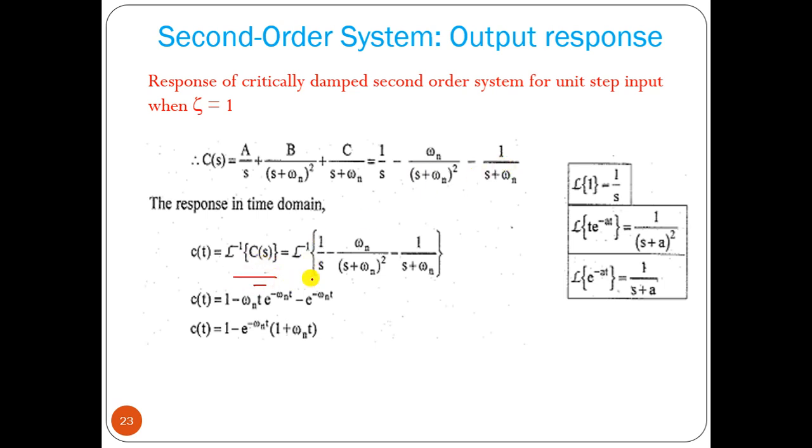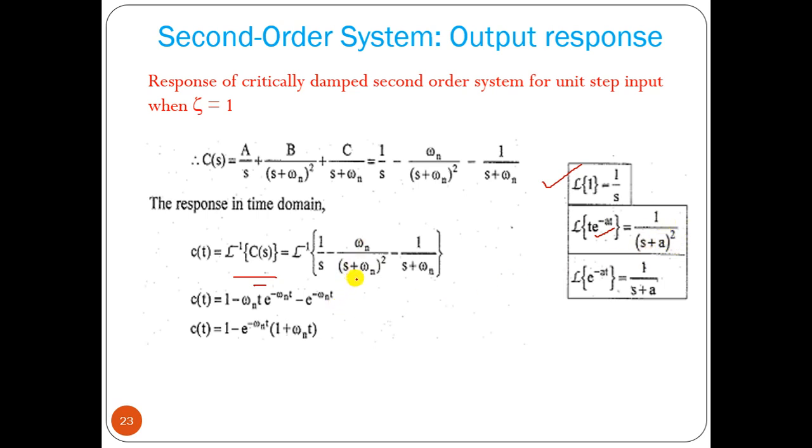So 1 by s is 1, this is omega n. Now the Laplace of 1 is 1 by s, so the Laplace inverse of 1 by s equals 1. Now 1 by (s plus a) whole square, that term we are getting because e to the power minus a t multiplied by t is equal to 1 by (s plus a) whole square.